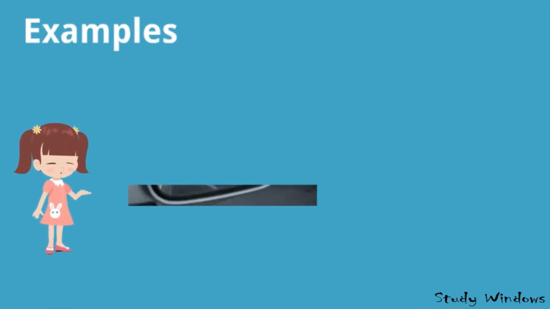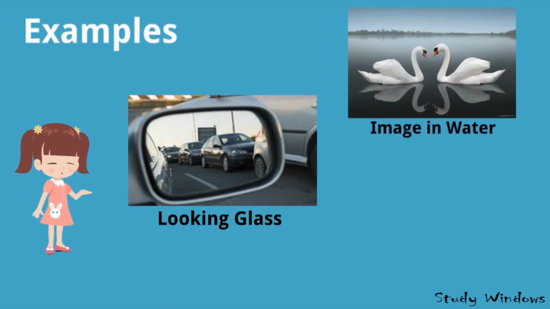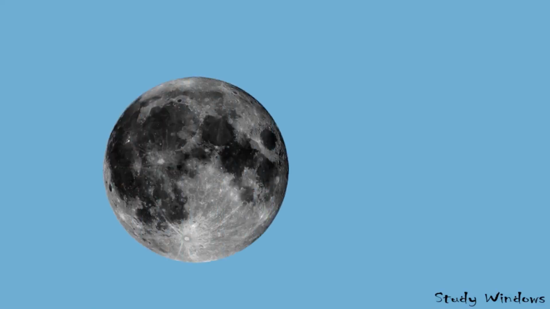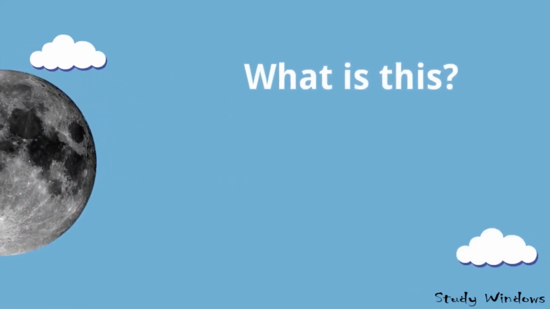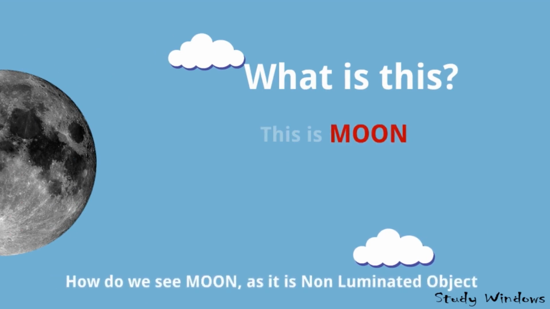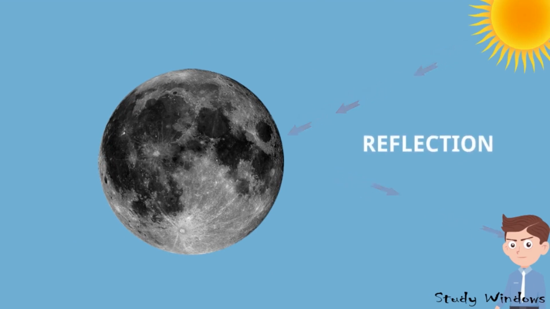Examples: looking glass, we can see the backside of the car. Image in water, image in mirror. Look at this image. What is this? This is the moon. But the moon is a non-illuminated object. Then how do we see the moon? Because of reflection. See, light is coming from the sun, it is falling on the moon and it is reflected back to our eyes. We see the moon, and this is also reflection.